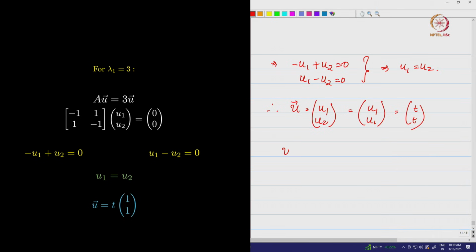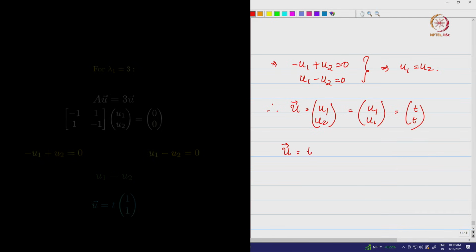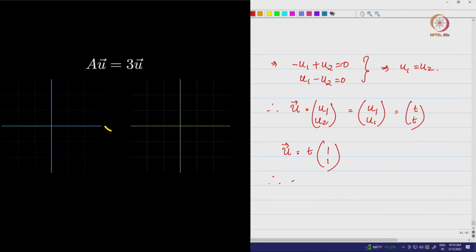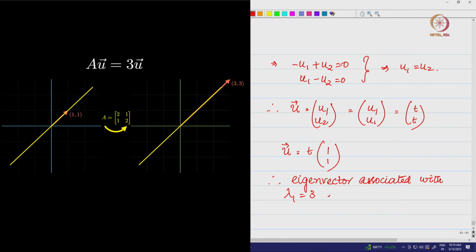So the vector u is basically a scalar multiple of the vector (1, 1). Therefore, we are going to say the eigenvector associated with lambda 1 is equal to 3 is t times (1, 1).